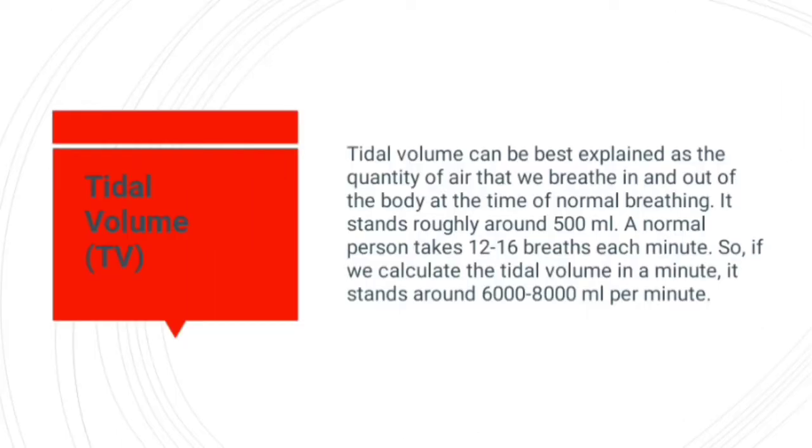Now coming to the tidal volume. What is the tidal volume? Tidal volume can be best explained as the quantity of air that we breathe in and out of the body at the time of normal breathing. It is around 500 ml. The respiratory rate for a human being is 12 to 16 breaths per minute. So we can calculate it as 500 into 12 or 500 into 16. This is called the minute respiratory volume. Got it? This is about the tidal volume part.